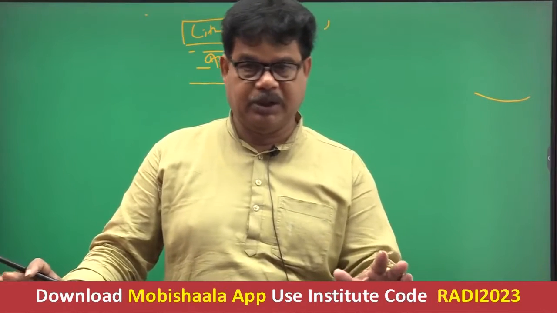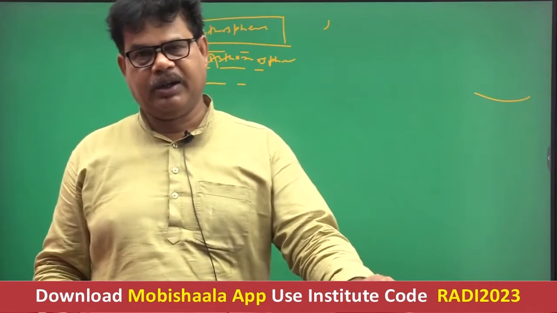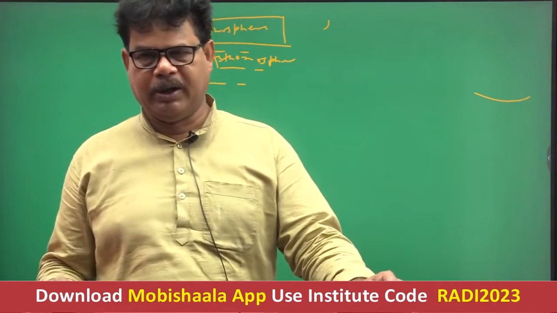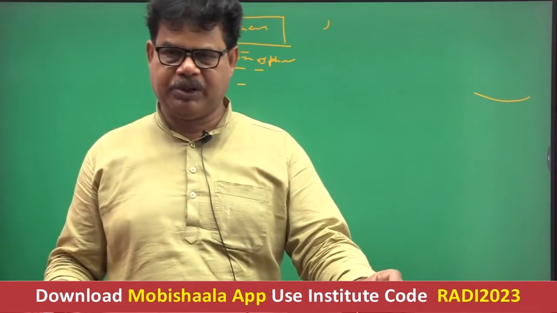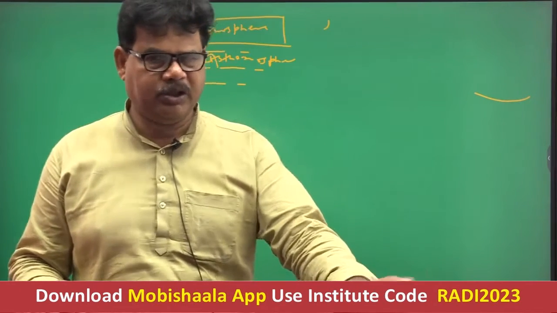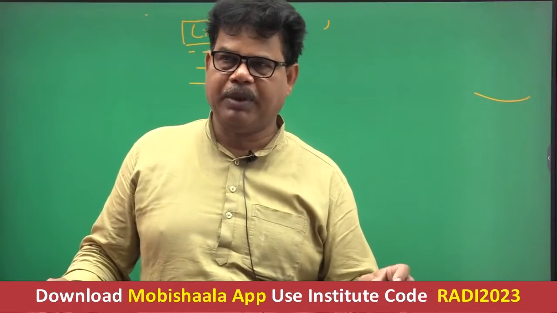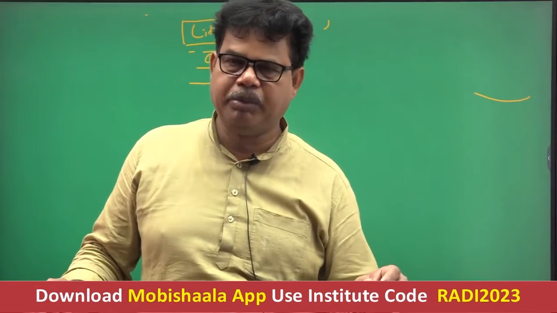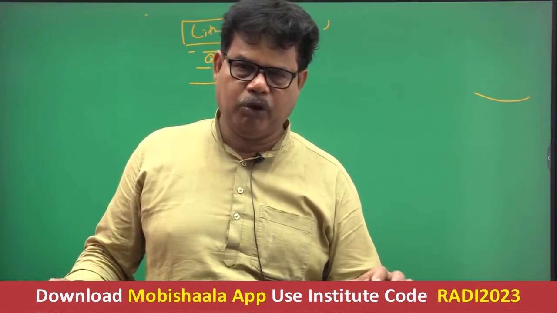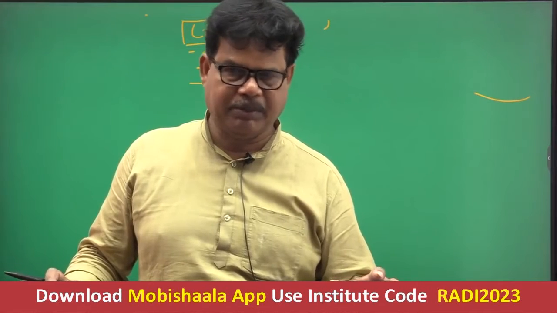So this is the basic difference, because according to continental drift theory, the upper part of the plate is made up of Sial and it floats over Sima. But this is not so in the case of plate tectonic theory. In plate tectonic theory, the upper part of the plate was considered to be made up of lithosphere and it floats over asthenosphere. This is the basic assumption of the theory.